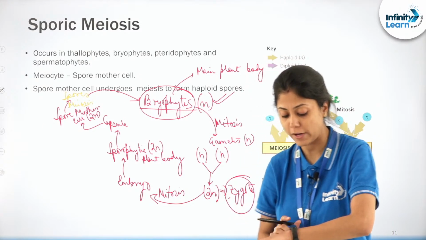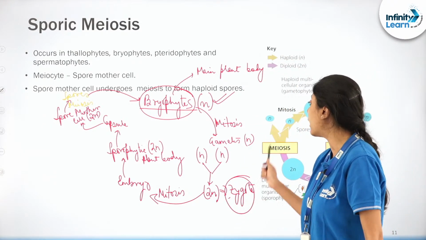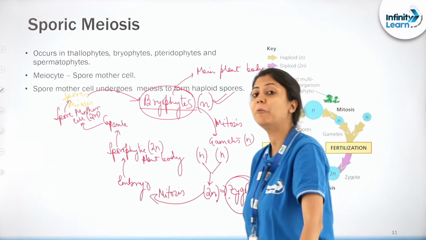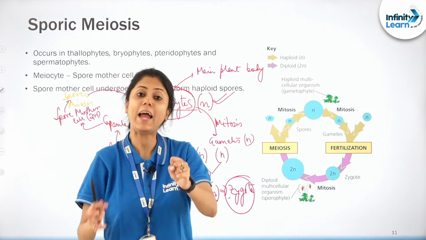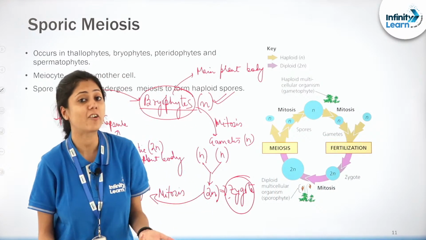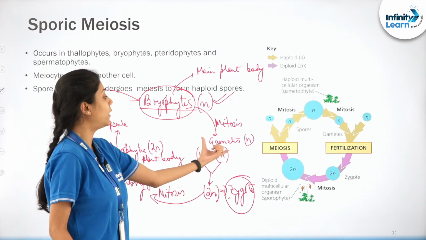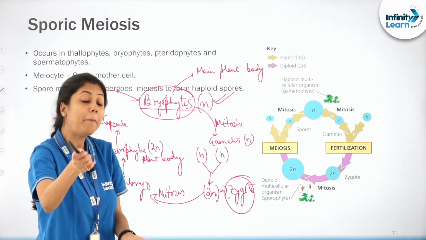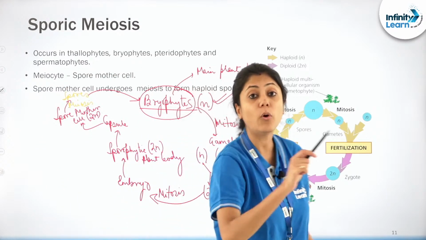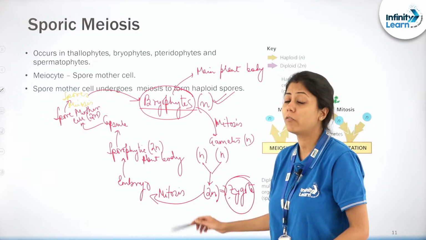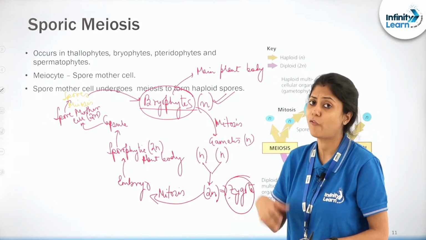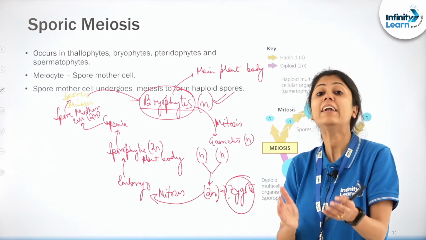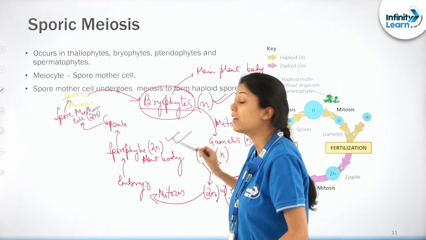Did all of you understand what is going on? Bryophytes, for example, what is their main plant body? Haploid. Then how will gametes be produced? By the process of mitosis, correct? Now look, the gametes will fuse and form the zygote. Now the twist comes here. This zygote will not immediately undergo meiosis to form the haploid plant body. Rather, the zygote will undergo mitosis and form the sporophytic or diploid plant body.